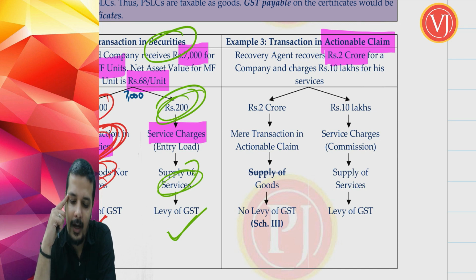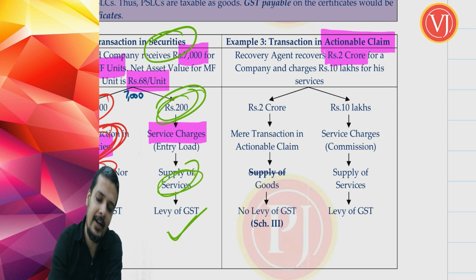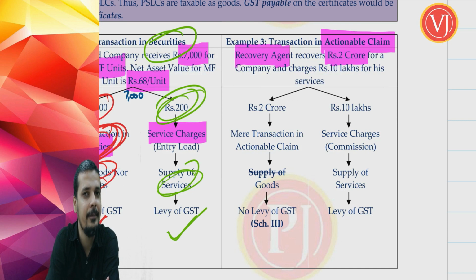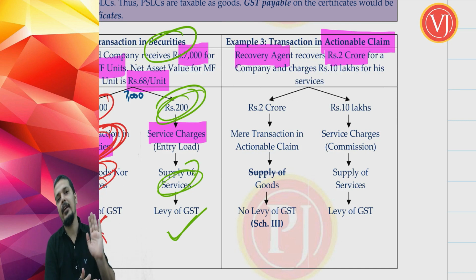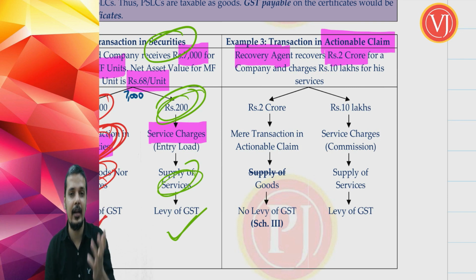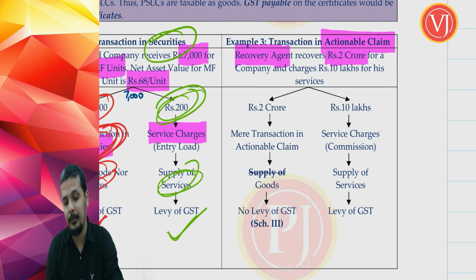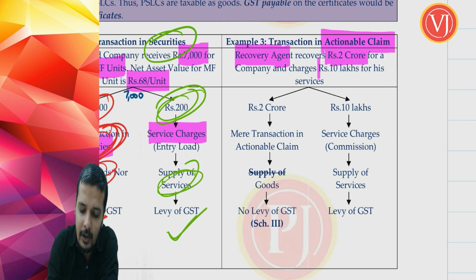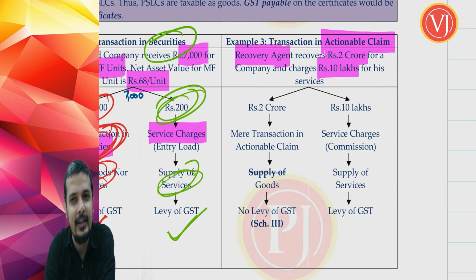So what do I do? I go to a recovery agent and tell him, please recover this 2 crores from this party, and I give him all the documentation. See, this is what I have sold him, these dates, this was the value, etc. I give all the documents, so he goes and recovers the amount on my behalf. And for recovering that amount of 2 crores, he is charging 10 lakhs.